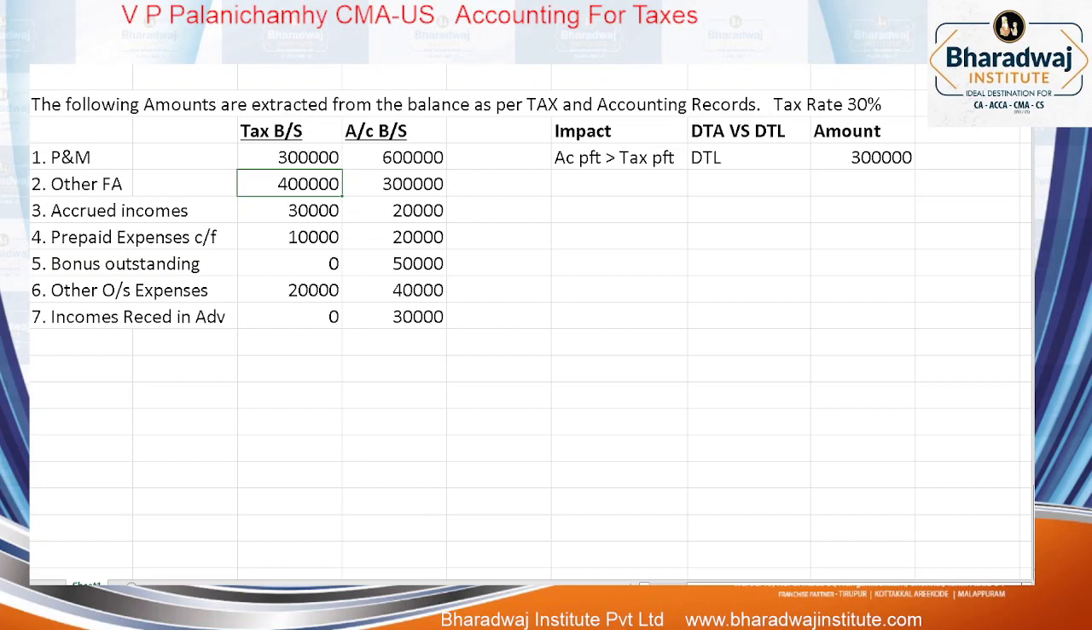Next, other fixed assets: tax base 4 lakhs, accounts base 3 lakhs. So in accounts we have charged more depreciation and in tax less. So here it will result in accounting profit less than which profit? Tax profit. It causes what? DTA. How much DTA will there be? 1 lakh.